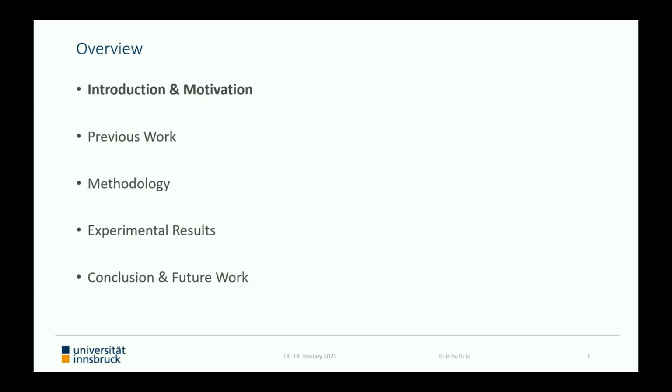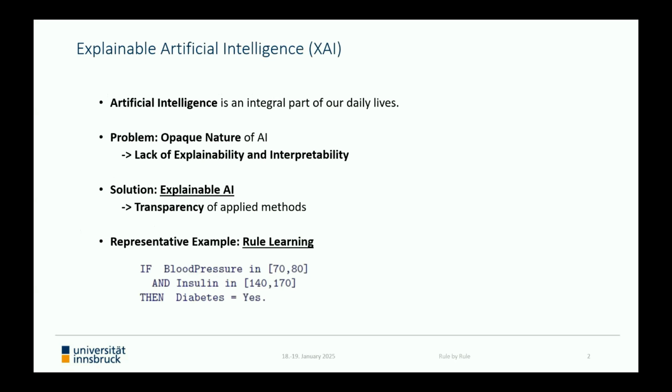So let's start off with the fact that artificial intelligence is not only commonly applied in nearly all areas of industry, but has also become an integral part of our daily lives. However, beside all of the advantages we gain by the application of AI, there is at least one issue we should keep in mind regarding its usage.